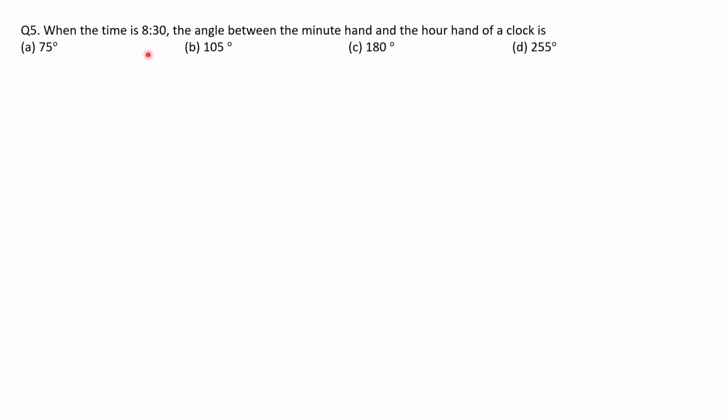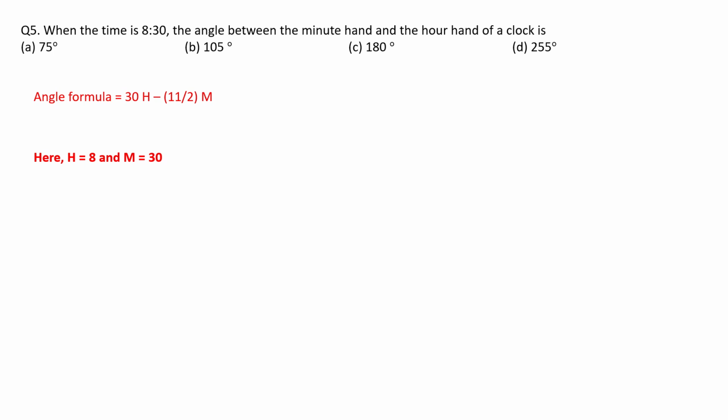Now question number 5. When the time is 8:30, the angle between the minute hand and the hour hand of a clock is. So to find the angle between minute hand and hour hand, you have to use the formula which I have given just now. So the formula is 30h minus 11 by 2m, where h represent hours and m represent minutes. So from here your h is 8 and m is 30.